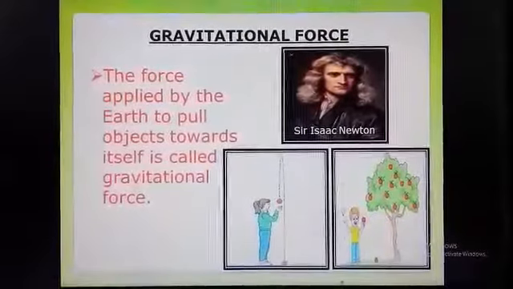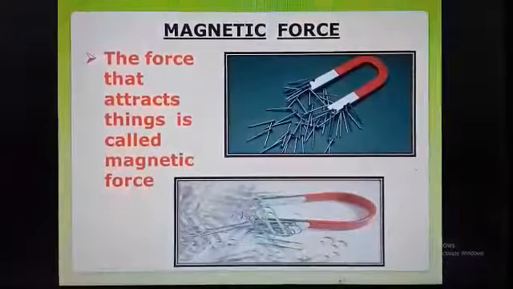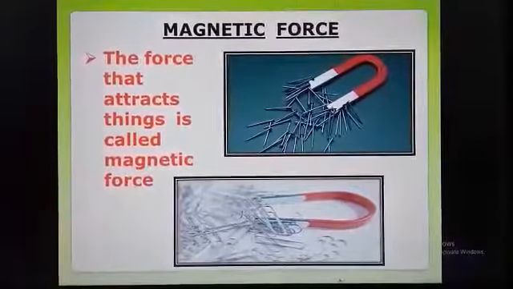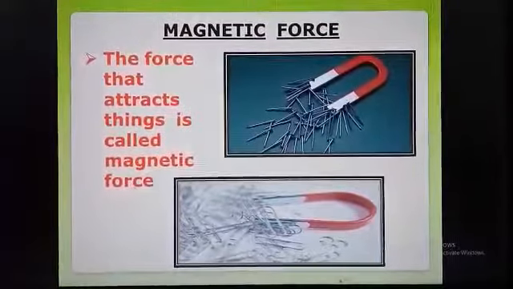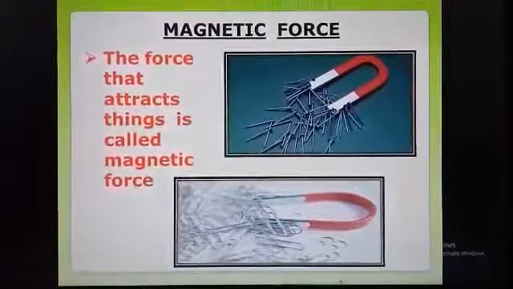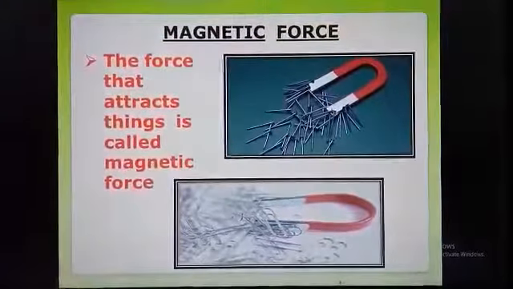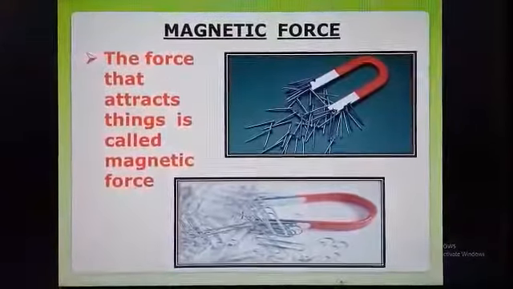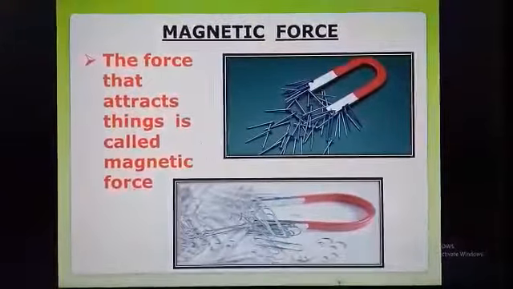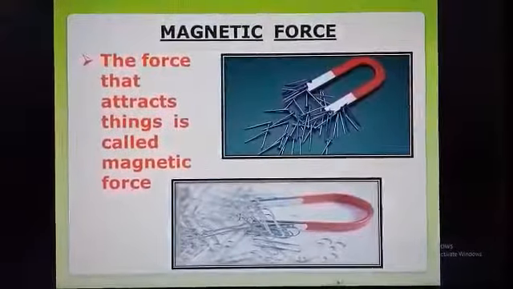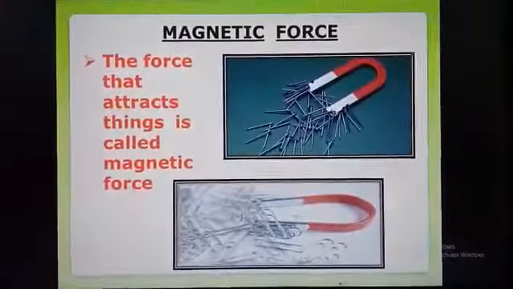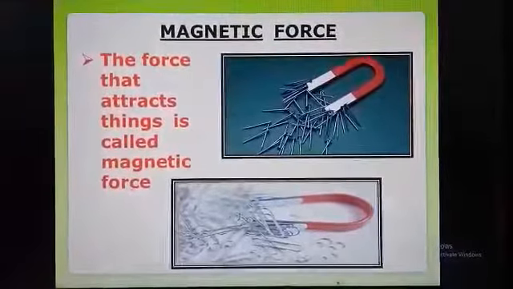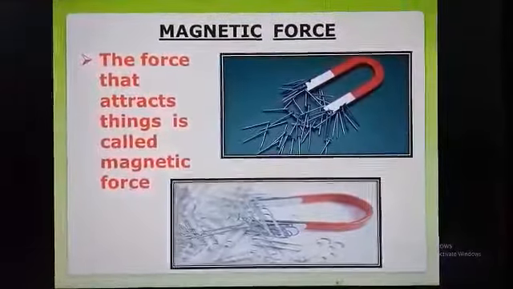Another force is magnetic force. If we show any iron objects to a magnet, what happens? The magnet attracts all the iron things to itself. The force that attracts things is called magnetic force. The magnet attracting an iron needle, nail, pin, rod, etc. are examples of the magnetic force.